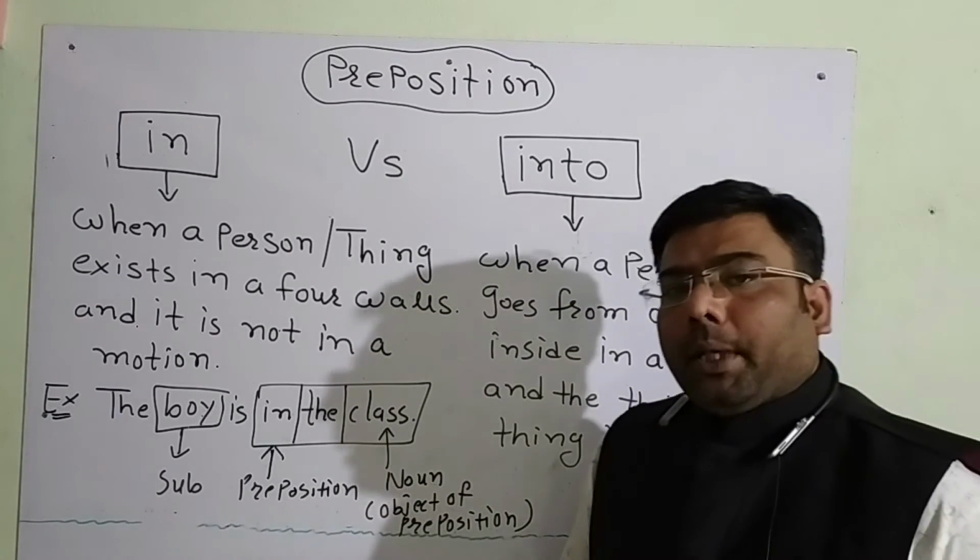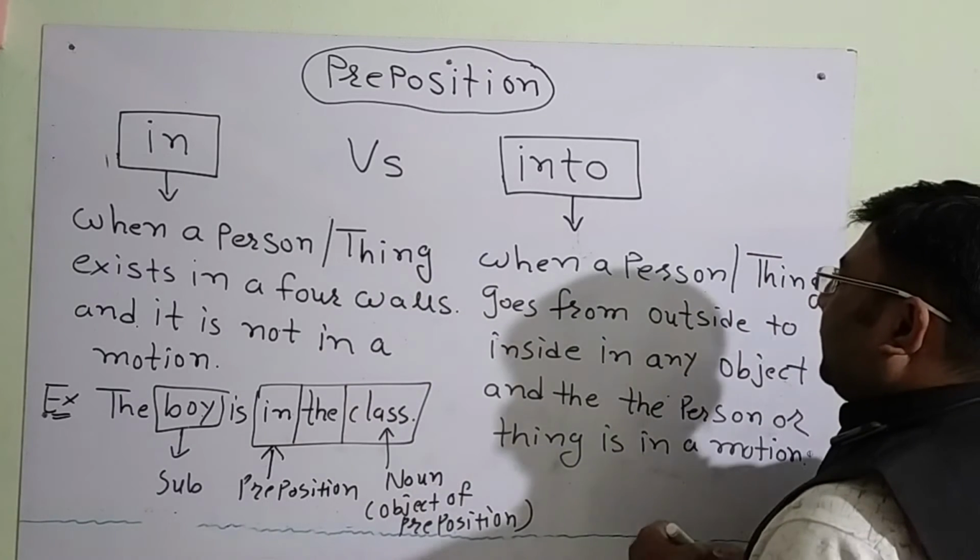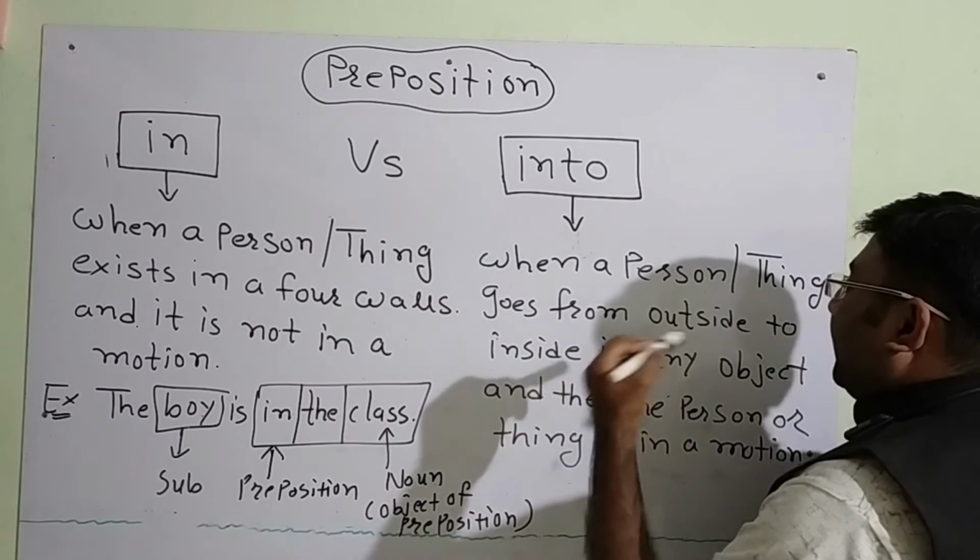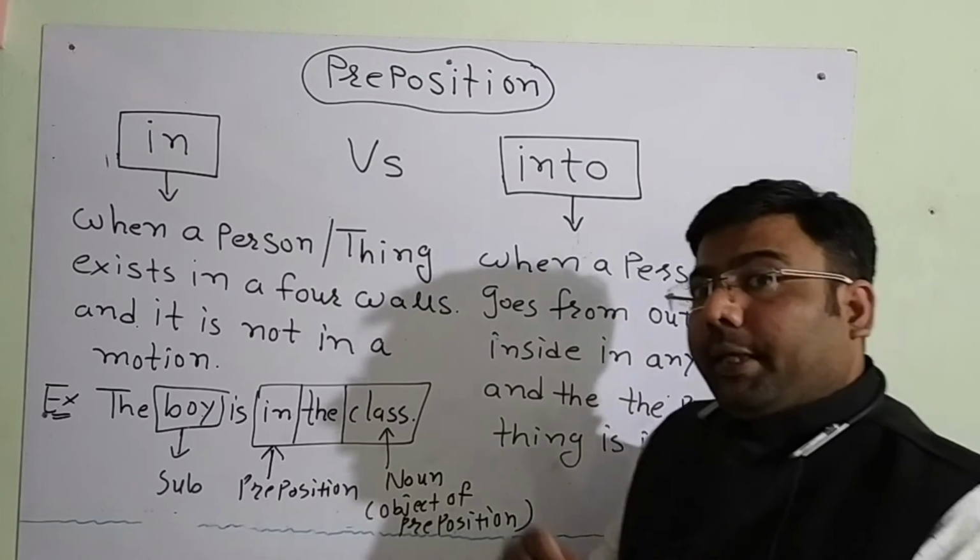So when we use the preposition into, when a person or thing goes from outside to inside.